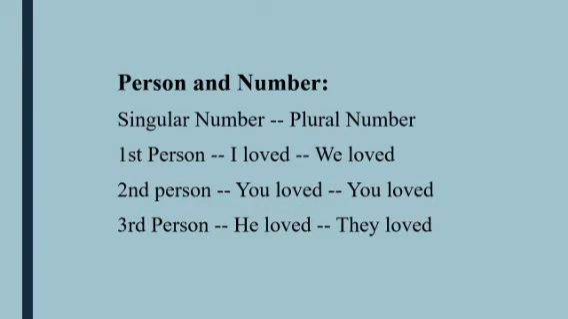Person and number. To form past tense, you have to know very clearly about person and number. You know that numbers are 2 kinds, singular number and plural number, and persons are of 3 kinds: first person, second person, and third person. Here I give some examples. First person singular number will be I loved. Plural number will be we loved.